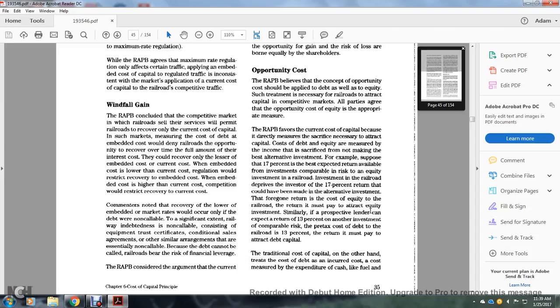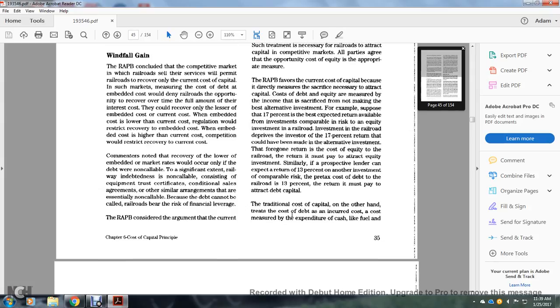Similarly, the prospective lender can accept a return of 13% on another investment of comparable risk, so the pre-tax cost of the debt to the railroad is 13%. That return must be paid to attract debt capital.